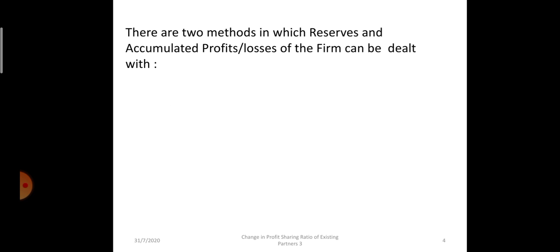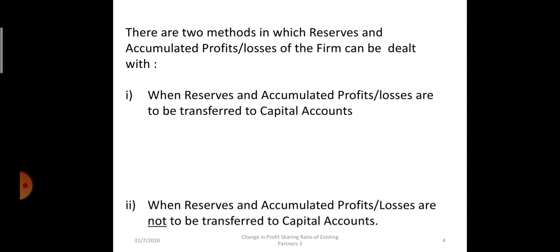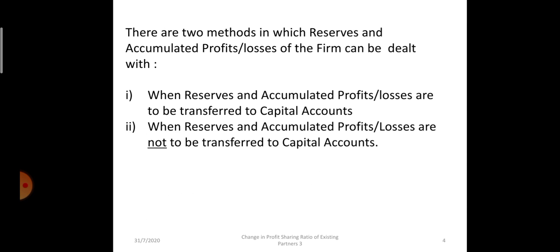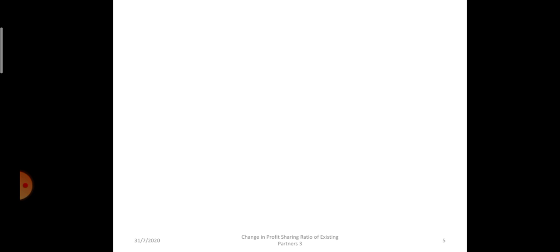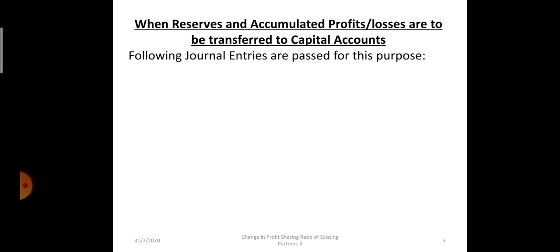Now there are two methods in which we can treat the accumulated profits or losses and reserves. First, we will transfer the reserves and accumulated profit or loss to the partners' capital account. Or second, we will not transfer to the partners' capital account, we will pass an adjustment entry. In the first method, when we transfer reserves and accumulated profits to the partners' capital account, we will pass a journal entry for this.